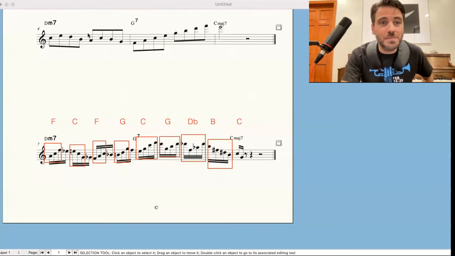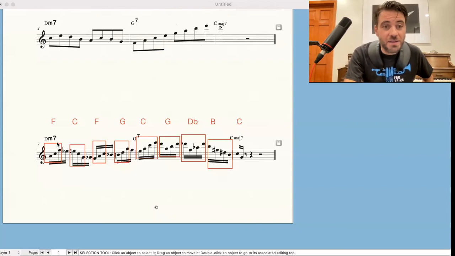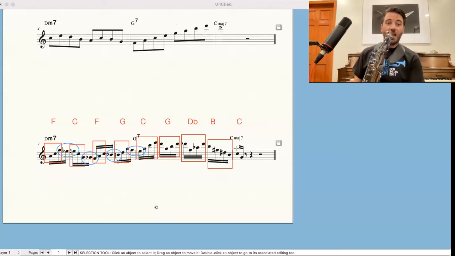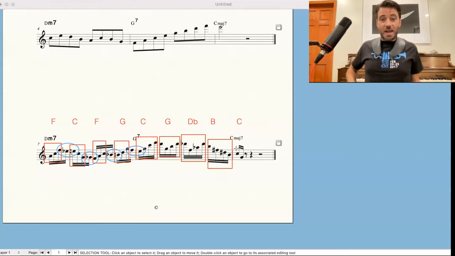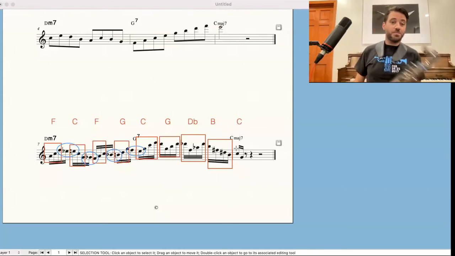Now in the middle, I have notes that are going to allow me to connect those triads. And here, that's a chromatic approach from below. Here, it's a chromatic passing tone, chromatic approach, diatonic passing tone. Here, it's just a passing tone. And that's it. So I'm using two things, the triads and passing tones, diatonic and chromatic.